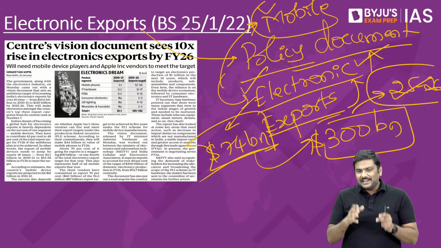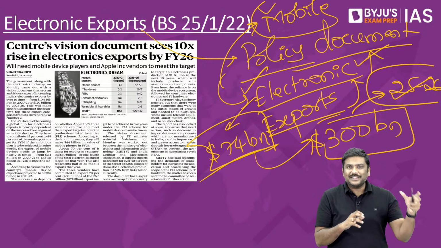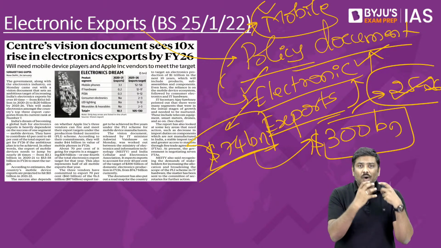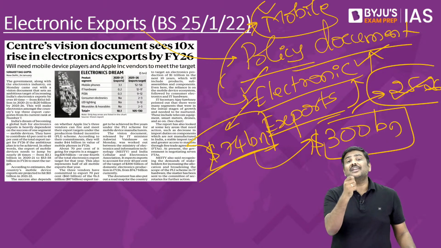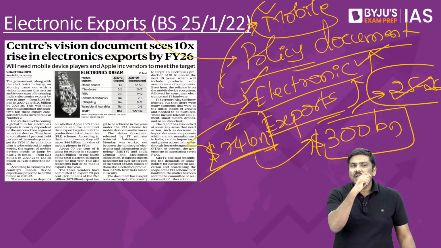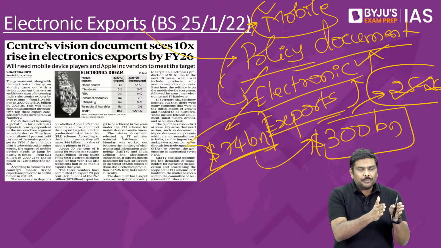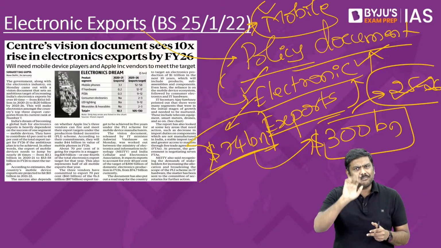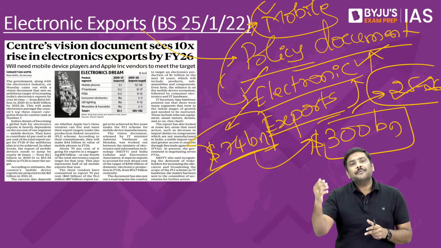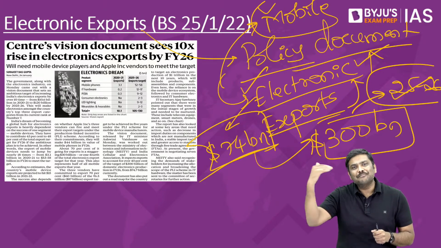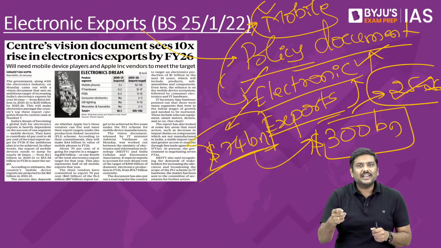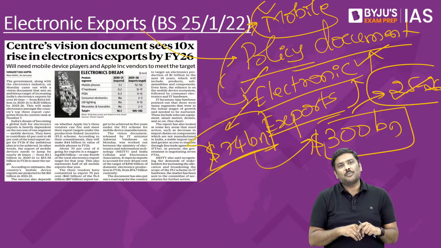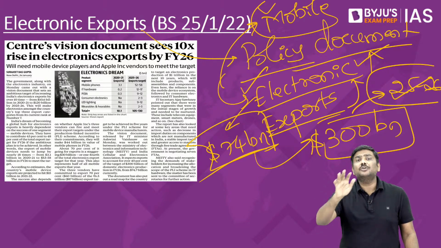Now, last week I discussed certain schemes which have been launched by the government. For example, not the scheme, essentially I discussed one issue related to production linked incentive, right? I stated that on one side government wants to promote the production of mobile manufacturing in India, which is covered under PLI, but on the other hand government is also imposing higher import duties on various raw materials or intermediary goods which are used for manufacturing of mobile phones, which I said is counterproductive.